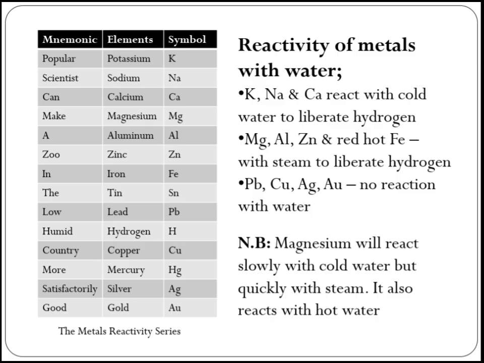Now, the next four members cannot react with cold water. Instead, they react with steam. And you know what steam is? That's a gaseous form of water. That's definitely hot. They react with steam to liberate hydrogen. And iron has to be noted. The normal form of iron cannot react with steam. It has to be red hot. That means the temperature must be high for iron to react with steam to actually liberate hydrogen.